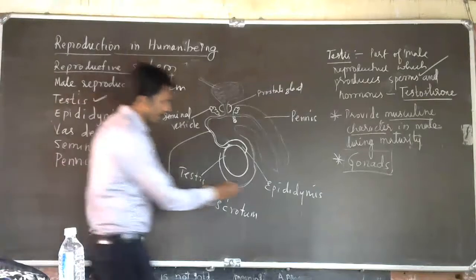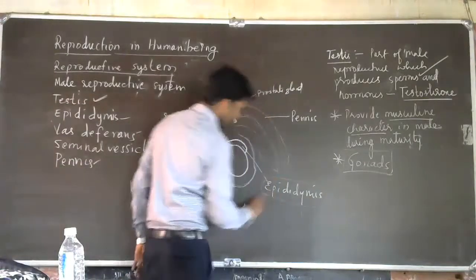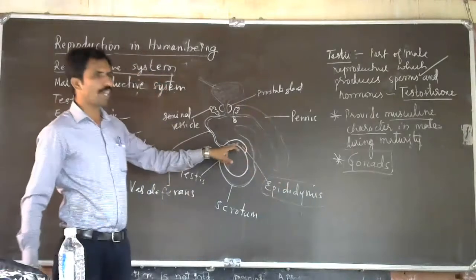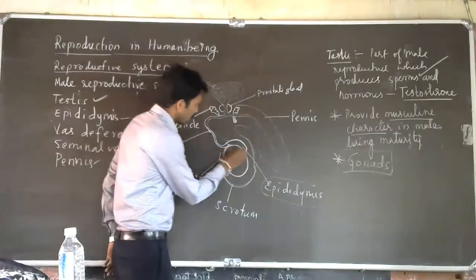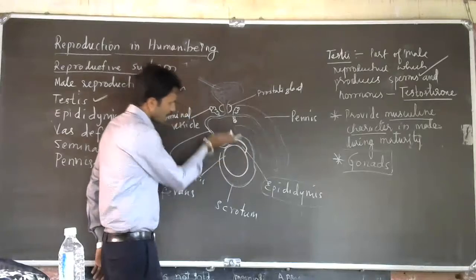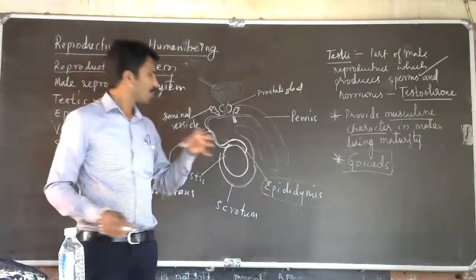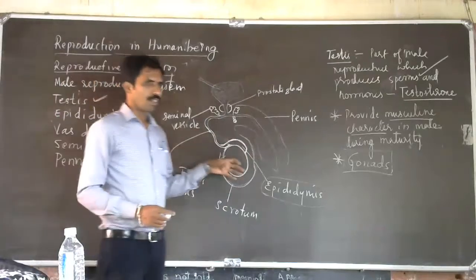Then epididymis. Epididymis is a tubular structure which is situated above the testis and temporarily stores the sperms. Understood?